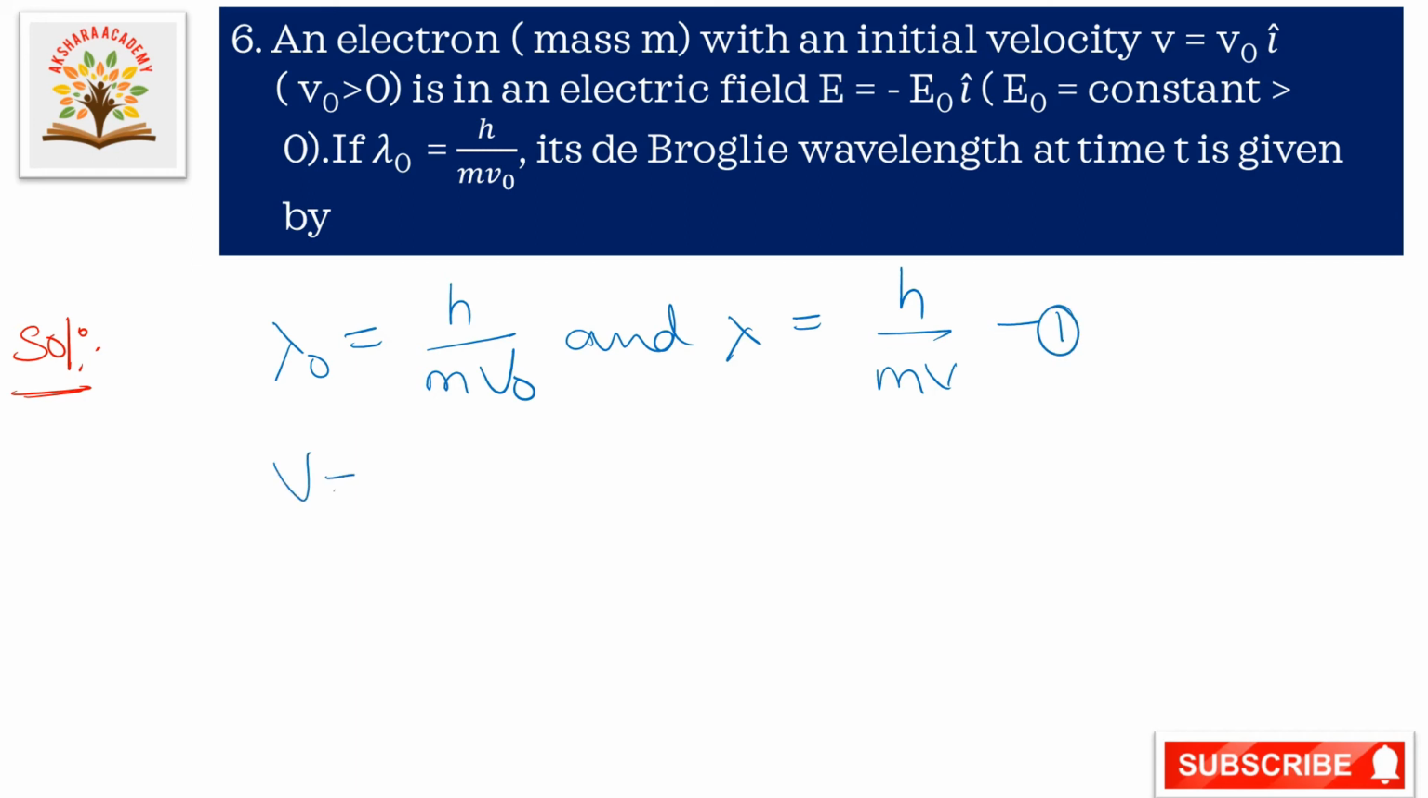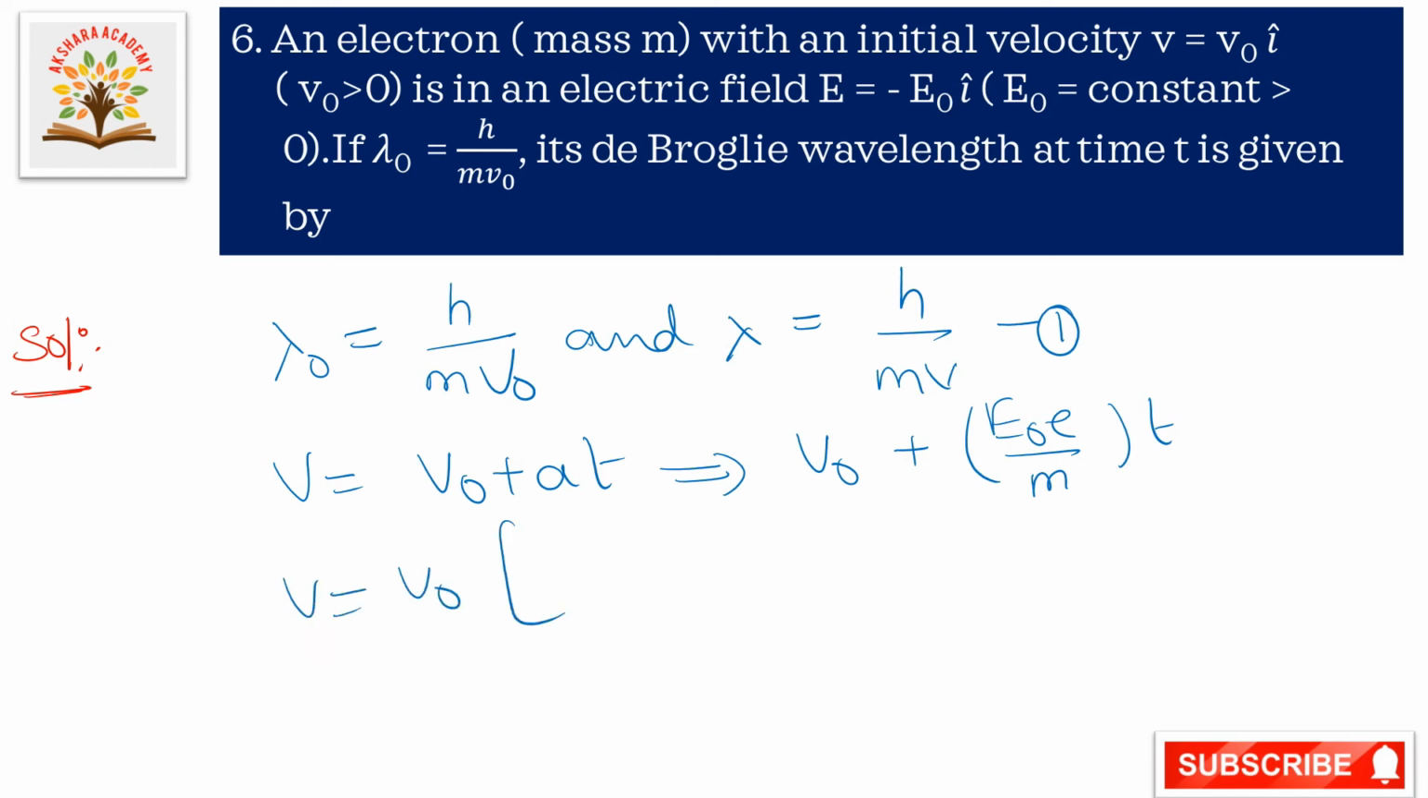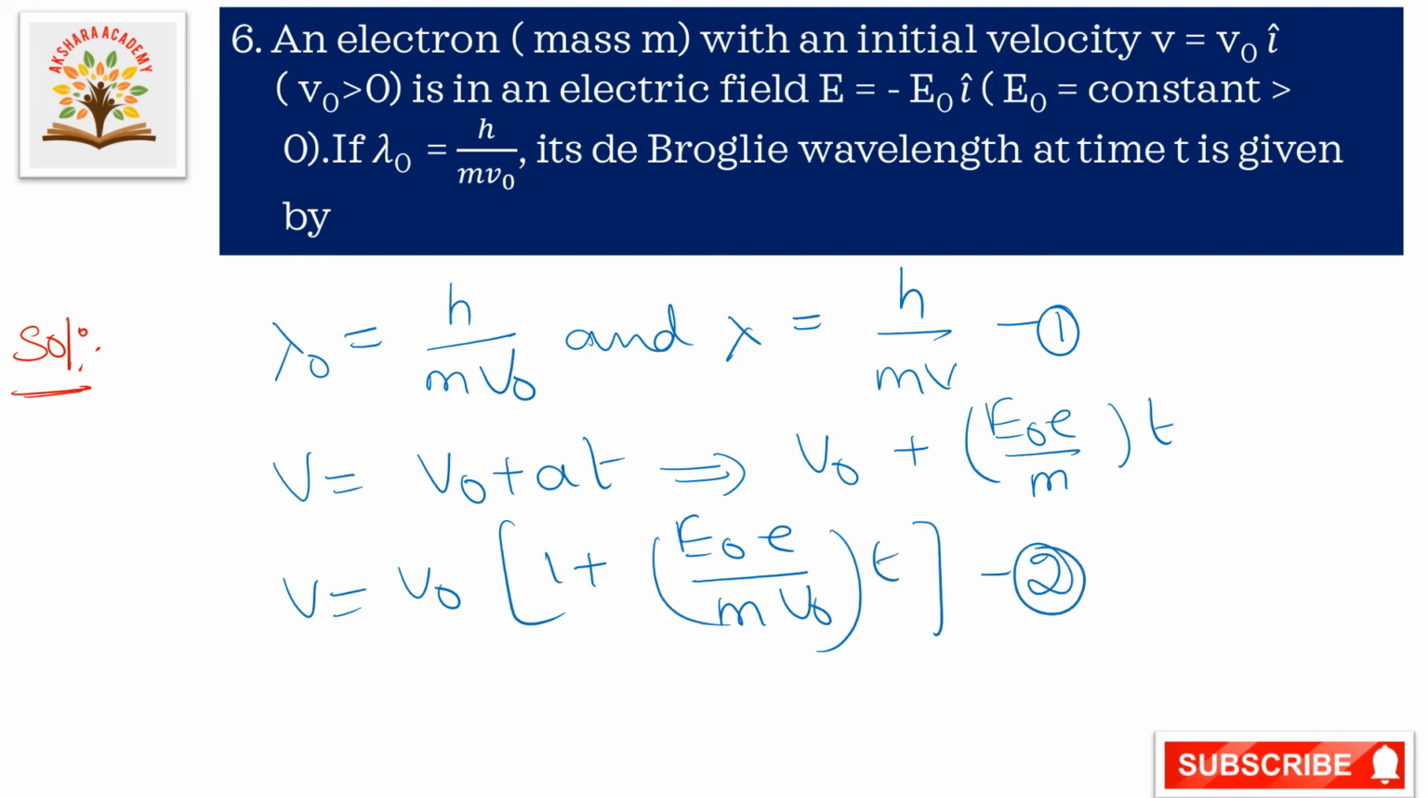V is equal to V naught plus A T. So from this, V naught plus A, nothing but E naught E by M into T. So now substituting here, taking V naught common, V is equal to V naught of 1 plus E naught E by M V naught into T. This is equation number 2. Now here we are taking V naught as a common. Substituting equation 2 in equation 1, then we get